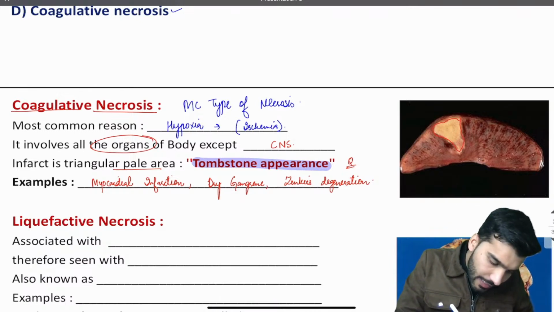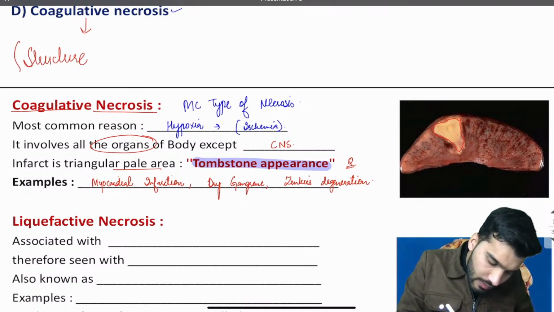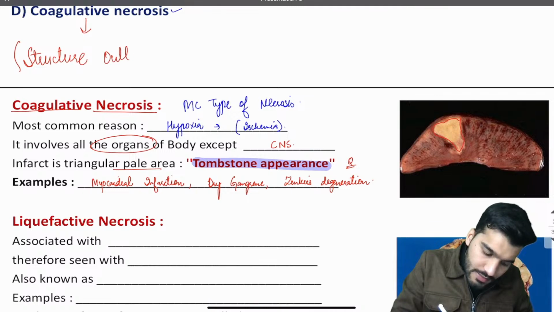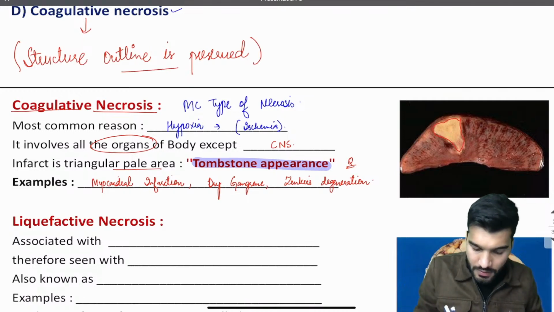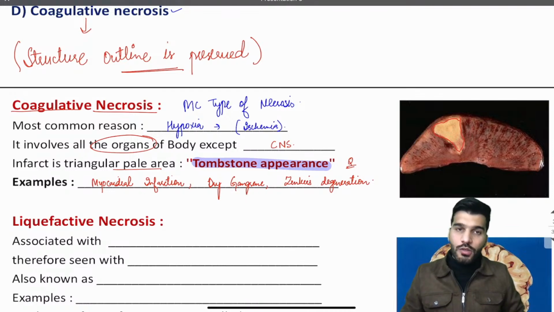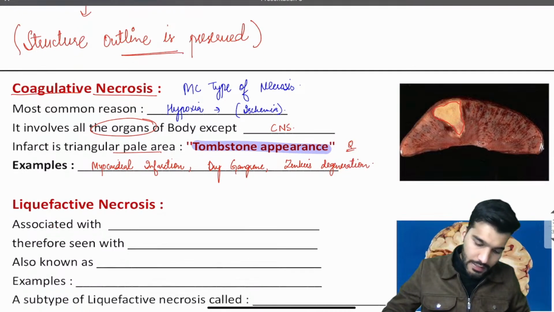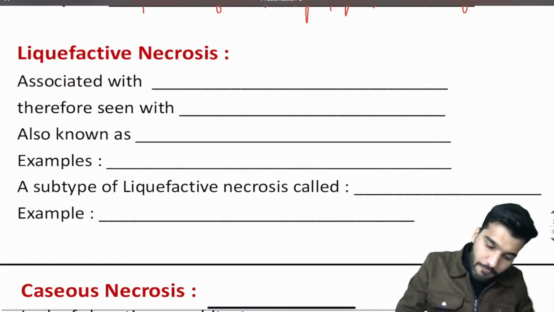Remember that in coagulative necrosis, the structure outline is preserved, okay. The tissue architecture is preserved. In which type of necrosis? Coagulative necrosis. Let's move to the second one, guys, liquefactive necrosis.